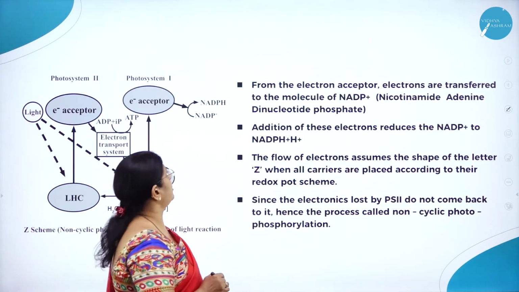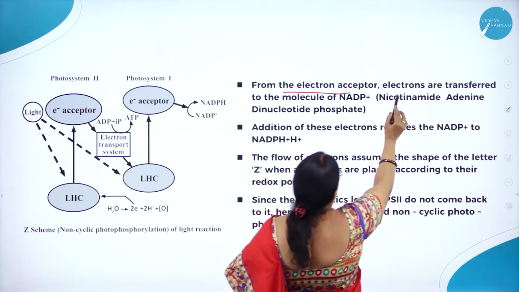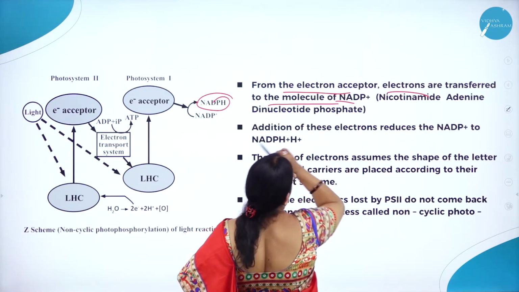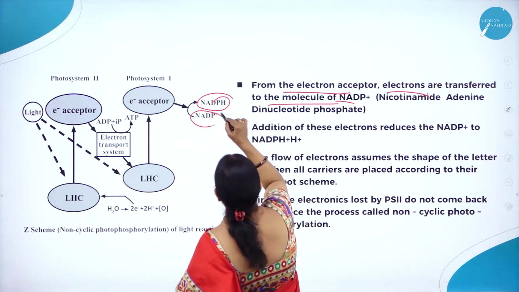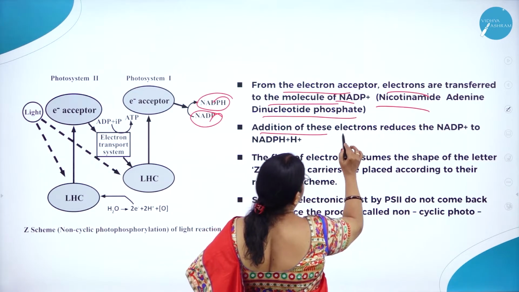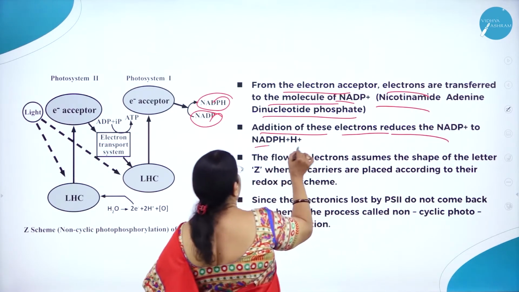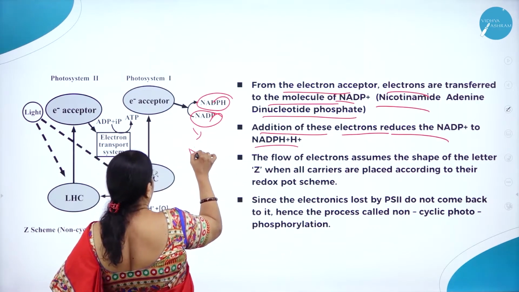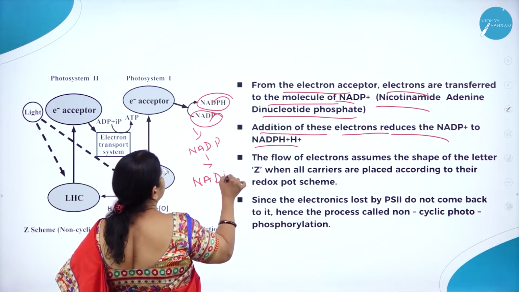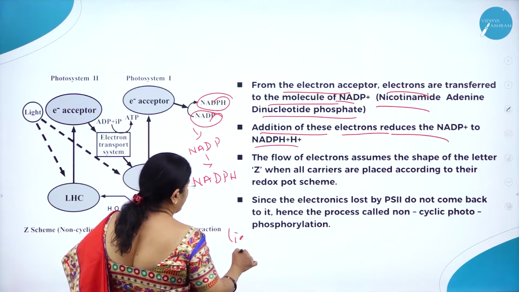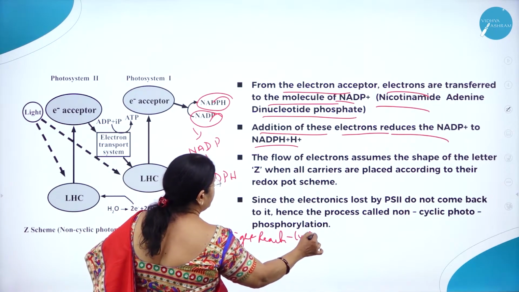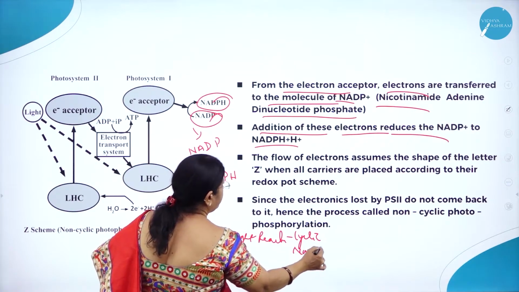Then from the electron acceptor, electrons are transferred to the molecule of NADP, nicotinamide adenine dinucleotide phosphate.